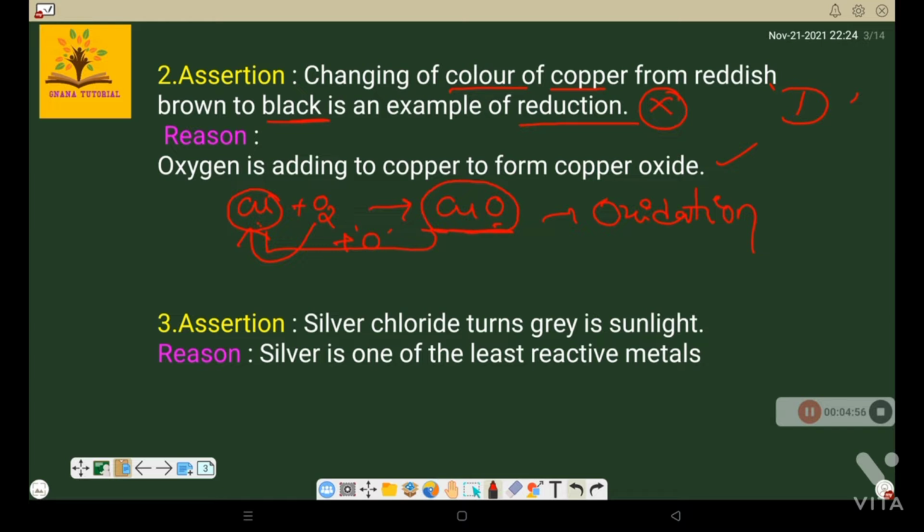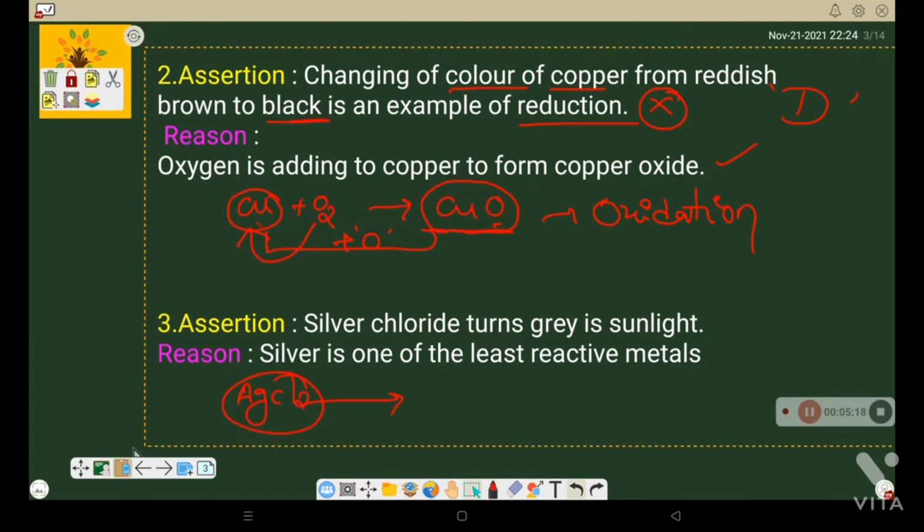Okay, next, the third question we'll see. Silver chloride turns gray in sunlight. AgCl, silver chloride, is a white colored compound.